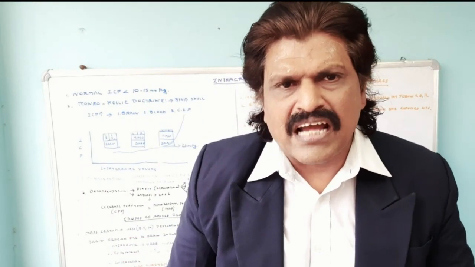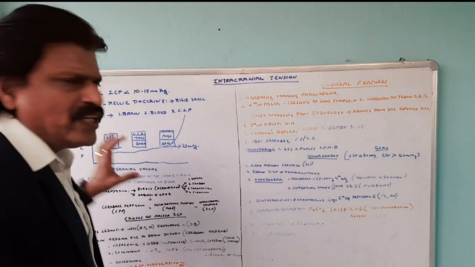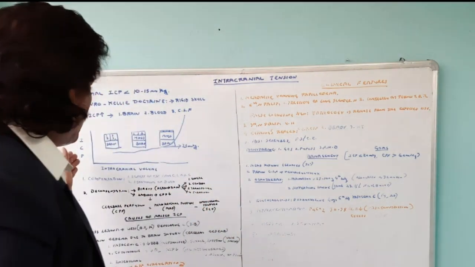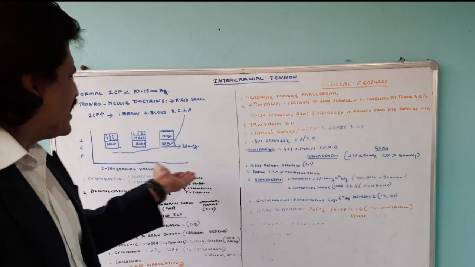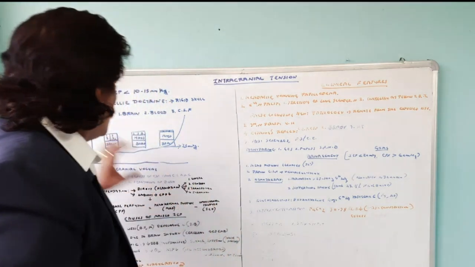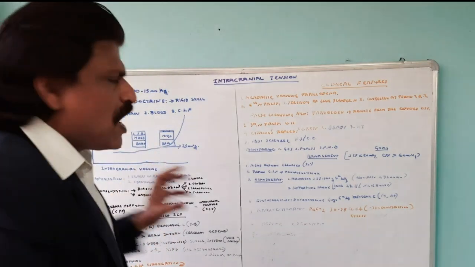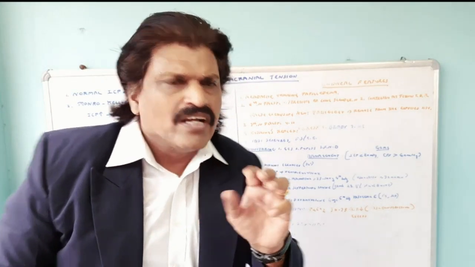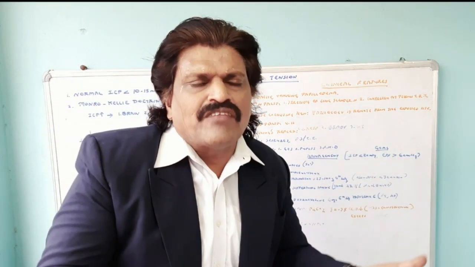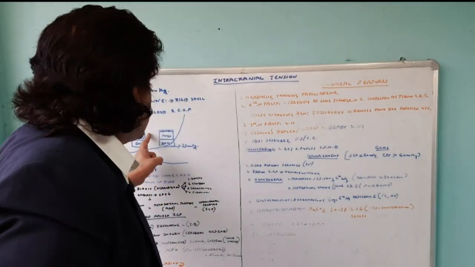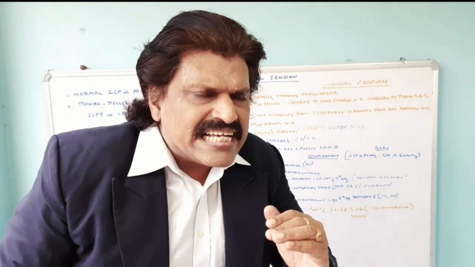Now let's see how useful this Monro-Kellie doctrine is. Here is a graph with intracranial pressure on the y-axis and intracranial volume on the x-axis. The components normally present are the brain, blood and CSF. Now imagine there is a mass in the brain. The volume of the brain increases at the expense of the CSF and the blood, but the pressure will rise only a little.